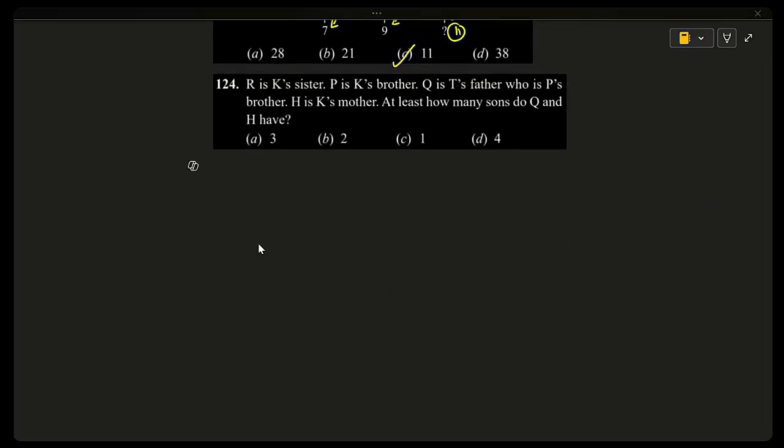124. R is K's sister. So we can write R is K's sister. Sister, so gender is female. We can write minus. P is K's mother. I'm sorry, P is K's brother. P is K's brother.